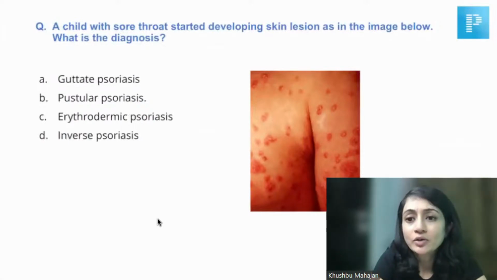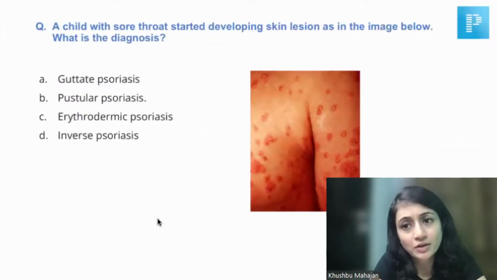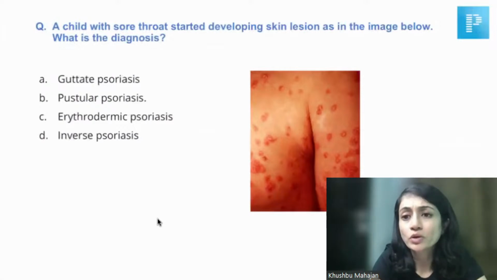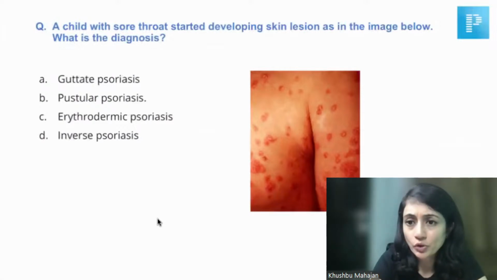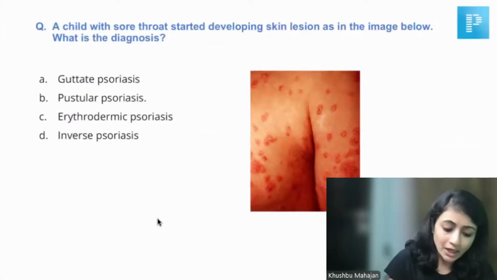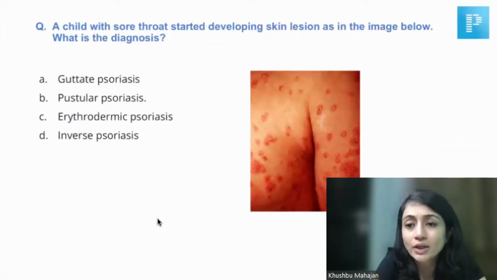A child who presented with something like an upper respiratory tract infection or sore throat developed skin lesions similar to the image below. What was the diagnosis? If this was the question, this was the image, and this was the option, I think it was again very straightforward. A history of URTI and a child presenting with papulosquamous lesions, it has to be guttate psoriasis, because we all know that guttate psoriasis is usually preceded by a streptococcal infection. Now help me out here. Did we have a similar question, option, and image?